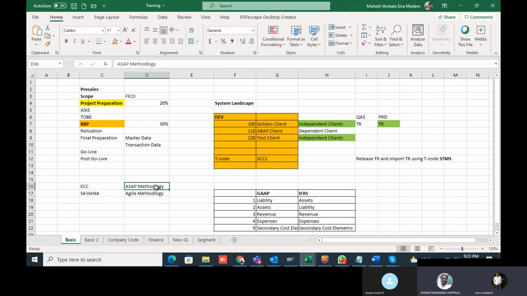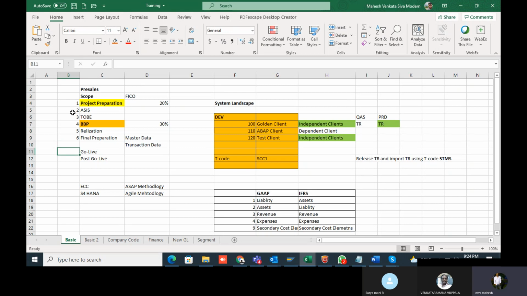In ECC, in the ASAP methodology, we have different phases. The first phase is project preparation. The second phase is the as-is process, and the third phase is the to-be process. The fourth phase is the BBP. The fifth phase is realization. The sixth phase is final preparation.